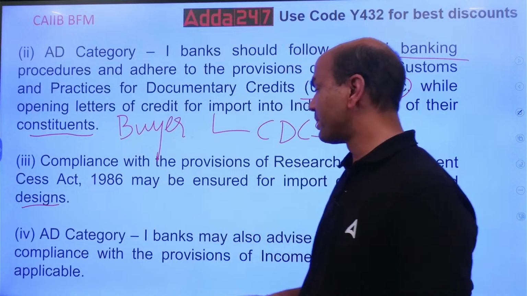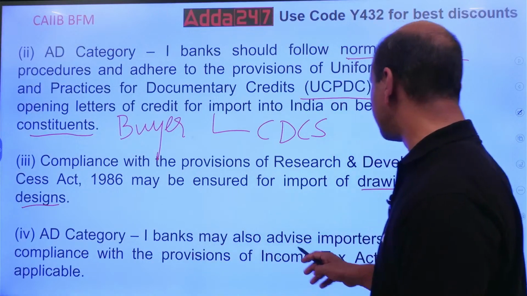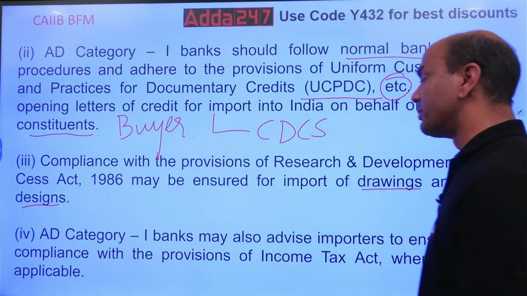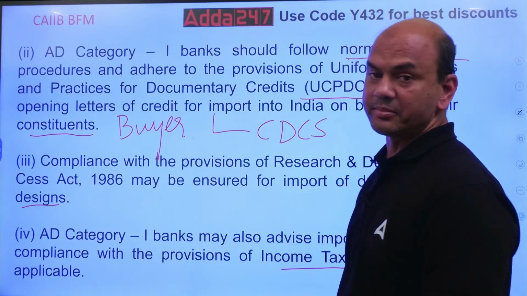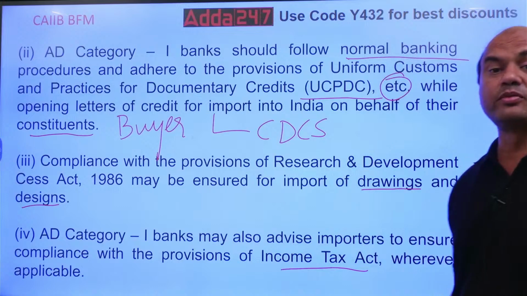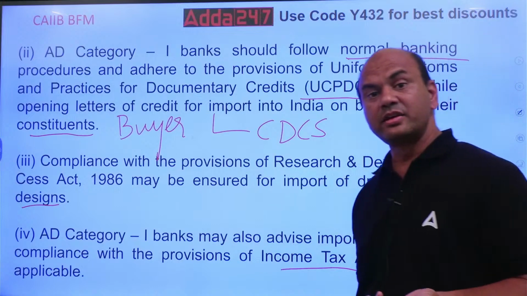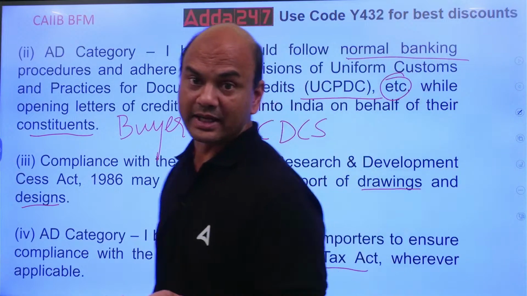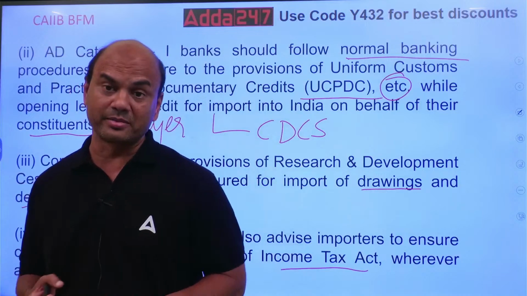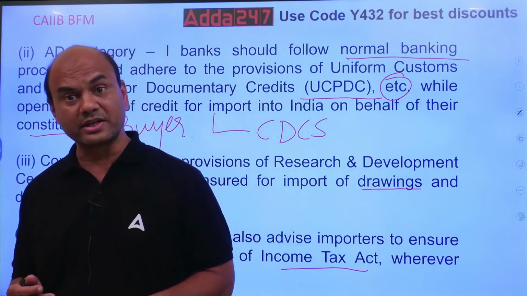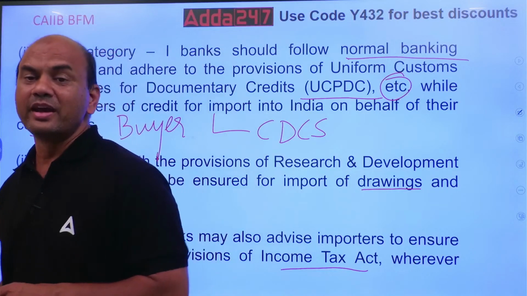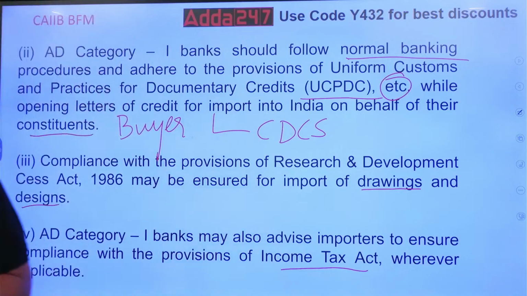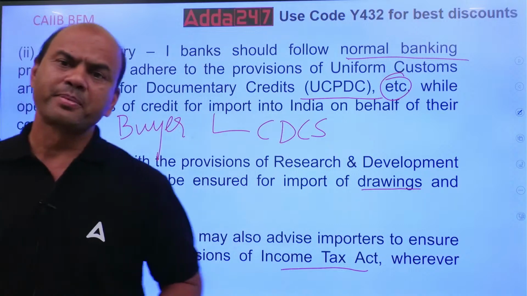Okay. AD Cat 1 banks may also advise importers to ensure compliance with the provisions of Income Tax Act wherever applicable. Income Tax Act means where you have to pay the taxes, where TCS is applicable, tax collected at source. So that you'll have to check. Okay. So it's not that simple, kindly note. And we'll be continuing with this series later also. Okay. Next.